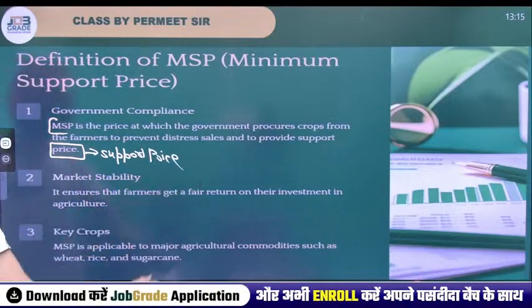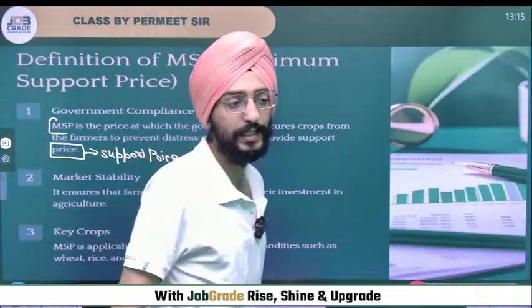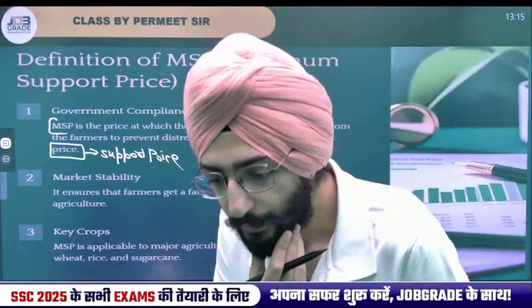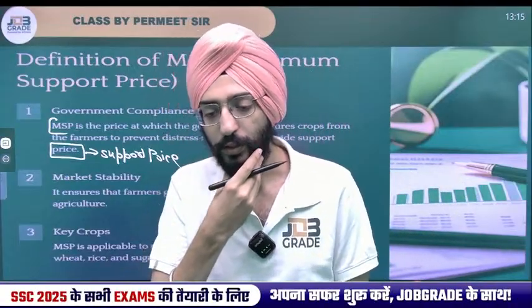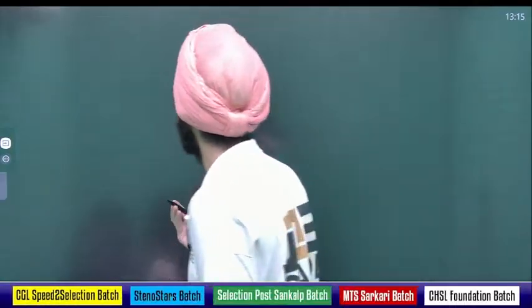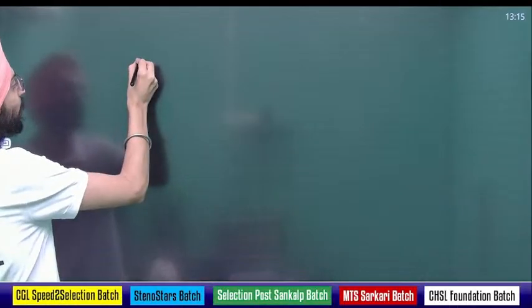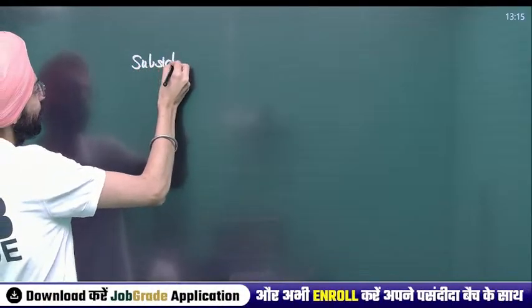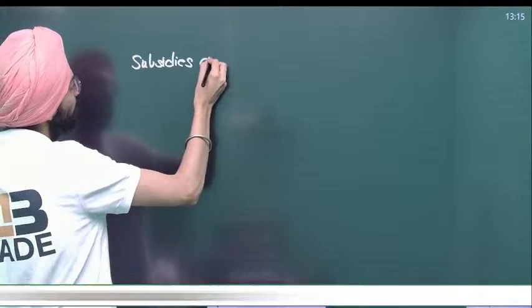Now, let's dwell into how subsidies distort the market. Virender Singh, UPSC. Hello, Virender. Now, the point is how subsidies distort the market. That's very important. How subsidies distort the market.